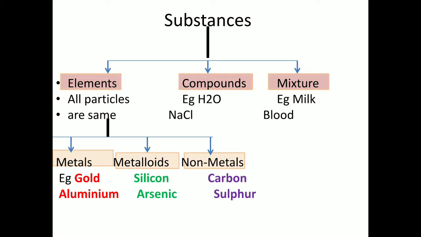We come to our main part, that is elements. Now you can see under the elements there is again a classification. Elements can be metals, non-metals, or metalloids. We are going to study all this in this lesson, so let us just take a few examples and move forward. If I say metals, gold is a metal. Aluminium is a metal. We'll see the properties later on. Now, metalloids. Examples of metalloids are silicon and arsenic. I've written the examples. We'll come to it. So metals have some properties.